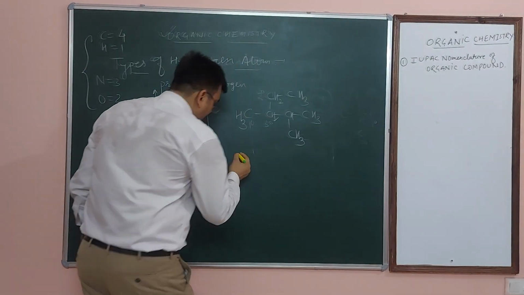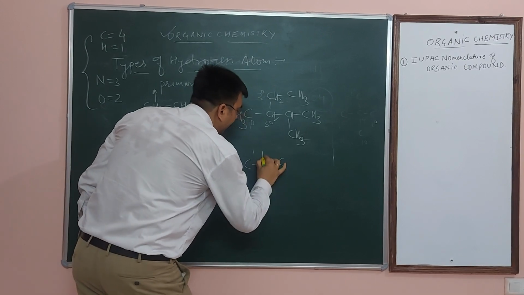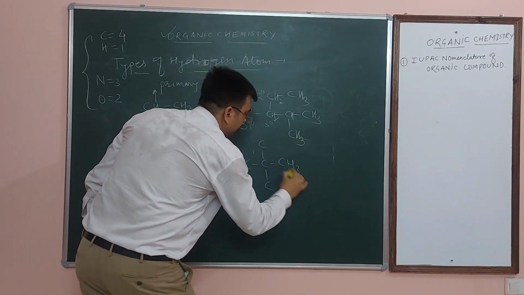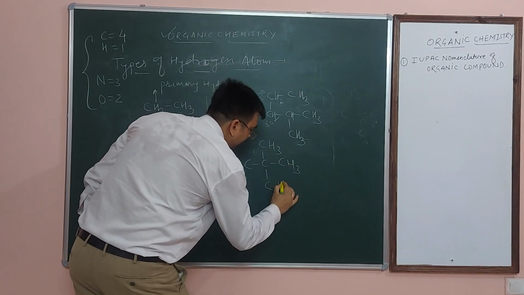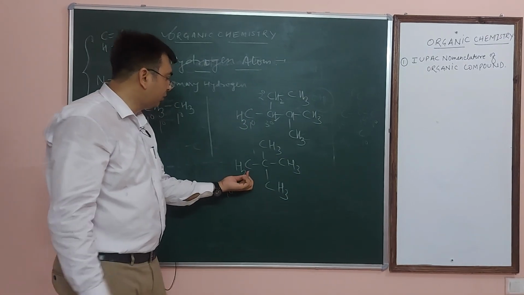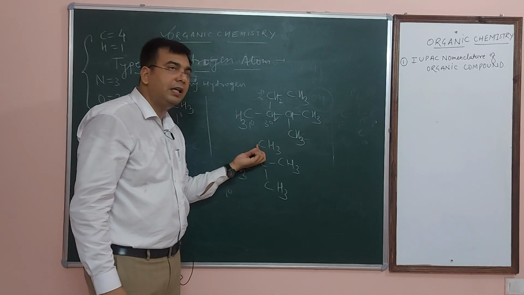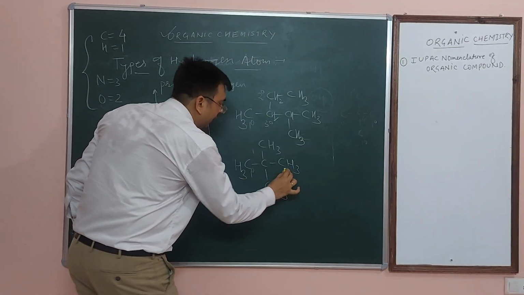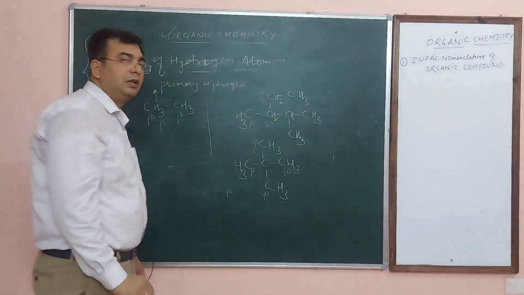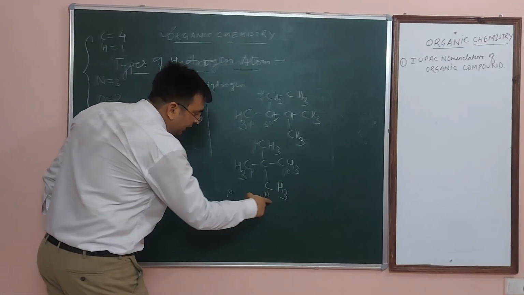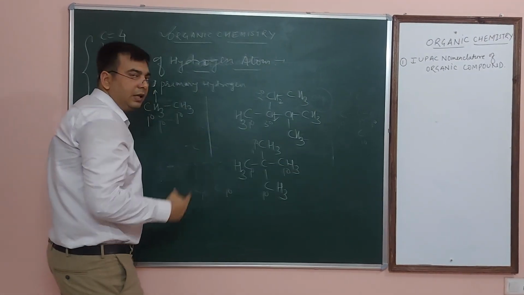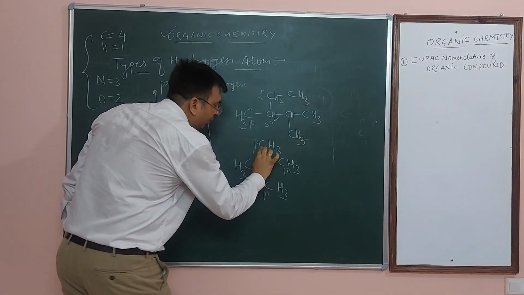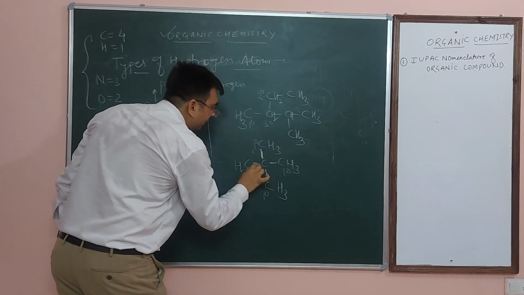Now if you write here, this one is CH3, CH3, CH3 and CH3. So this one is 1 degree, 1 degree, 1 degree and 1 degree, means this one is 1 degree carbon, 1 degree carbon, 1 degree carbon and 1 degree carbon. Then all the hydrogens attached here are known as 1 degree. But here carbon valency is satisfied by the 4 bonds. You see 1, 2, 3 and 4.